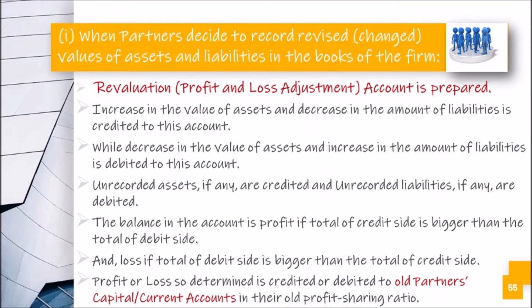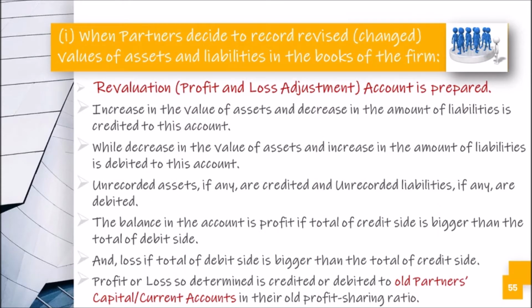Increase in the value of assets and decrease in the amount of liability is credited to this account. Already I explained you in previous chapter. While decrease in the value of assets and increase in the amount of liability is debited to this account. This also you know. Unrecorded assets, if any, are credited, and unrecorded liabilities, if any, are debited.